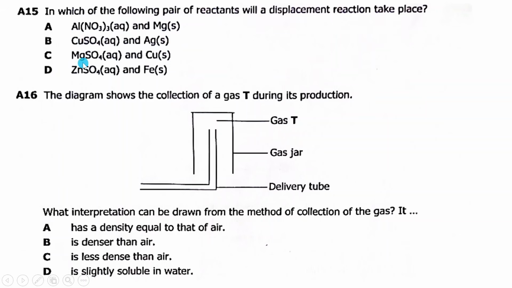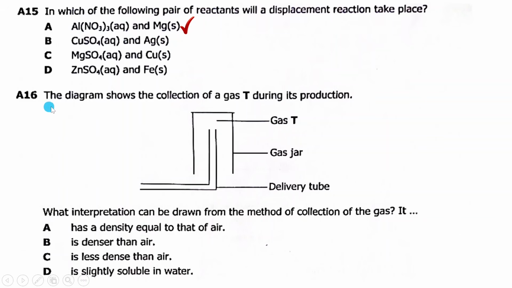Copper is not more reactive than magnesium, so no displacement here. Here we have zinc sulfate and iron. Iron is not more reactive than zinc, so no displacement here. So the correct answer is A, because magnesium will displace aluminium to form magnesium nitrate and aluminium.